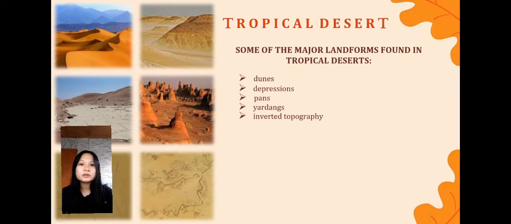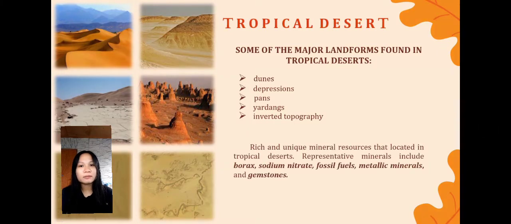Then, rich and sometimes unique mineral resources are also located in tropical deserts, like borax. Borax is a natural cleaner and freshener, also known as a detergent booster. Boric acid is derived from borax and can be used to manufacture agricultural chemicals such as herbicides and insecticides. It is also used widely in fire retardants, glass, ceramics, water softeners, pharmaceuticals, paint, enamel, cosmetics, and coated paper.